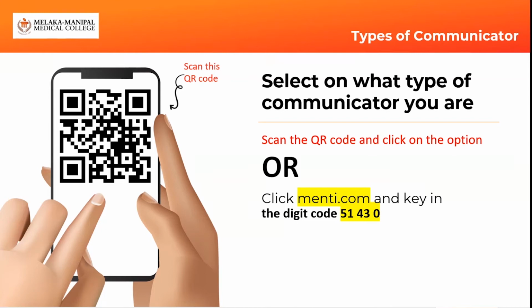You can either scan the QR code or open your browser, type in menti.com, key in the digit code 51430. And this is to help you identify what type of communicator you are.